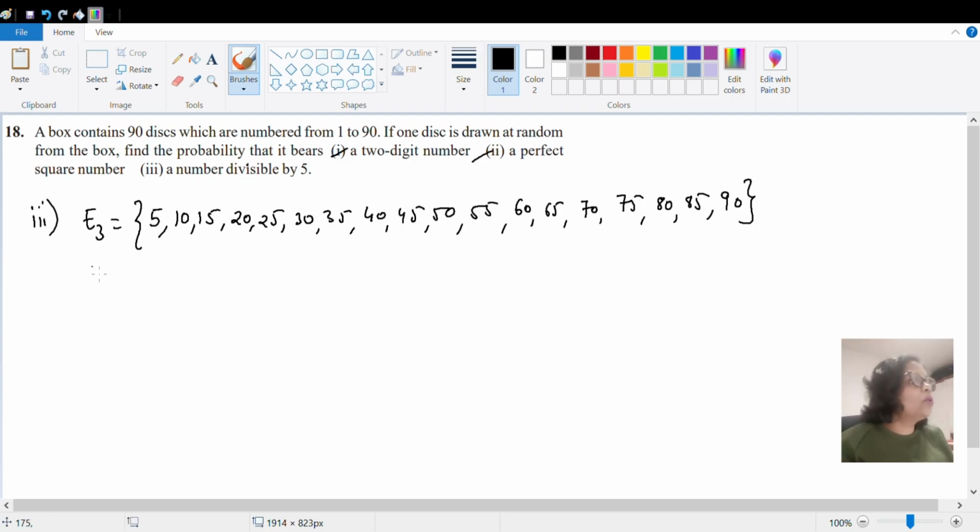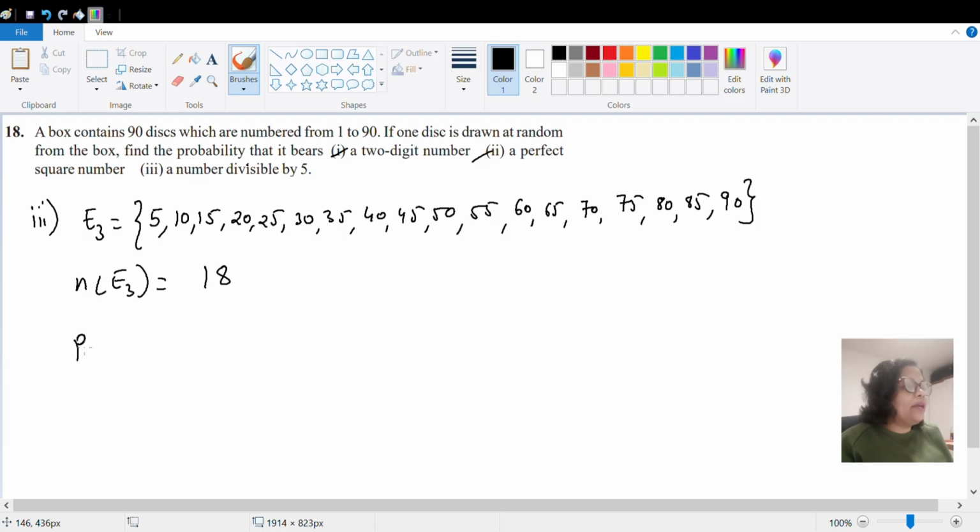So now total number of elements in E3 will be 6, 3 3s are 9, then 3, 18. So there are total 18 elements in this.